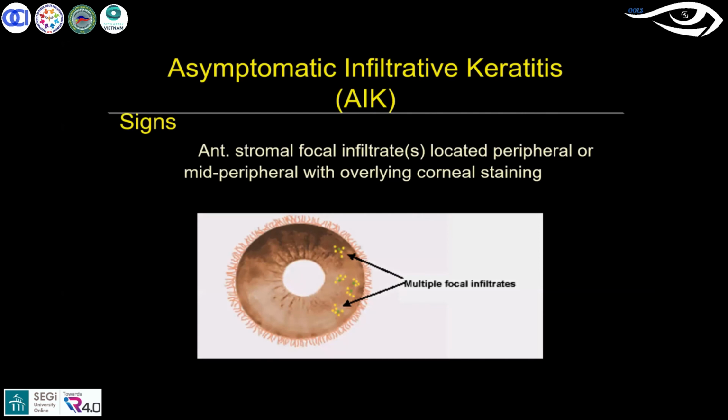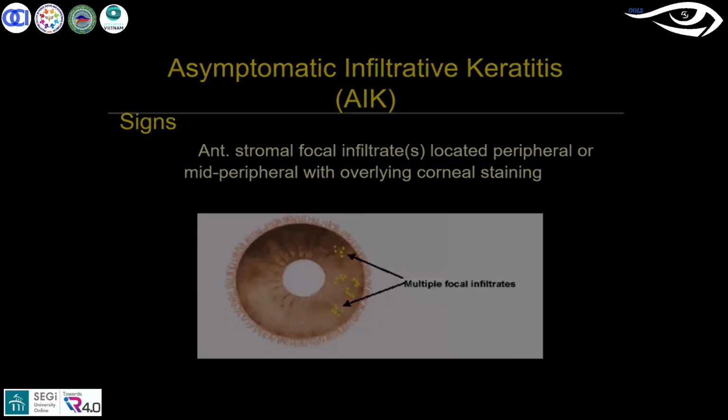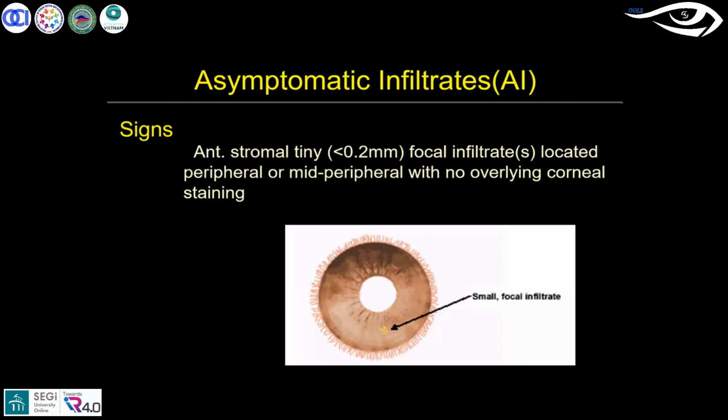And another non-significant adverse event is called asymptomatic infiltrates. So the differentiation factor between asymptomatic infiltrative keratitis and asymptomatic infiltrates is, see, when you have epithelial involvement, then only we say keratitis. So here, there is no epithelial involvement, which means you don't find anything on the stain. Okay, so no stain, no epithelial defect, nothing. You will only find a cellular reaction at the anterior stromal level, a mild diffuse reaction with a small focal infiltrate, which is less than 0.2 mm, and that could be seen in the peripheral area. So that's known as asymptomatic infiltrates. So this is the differentiation factor.